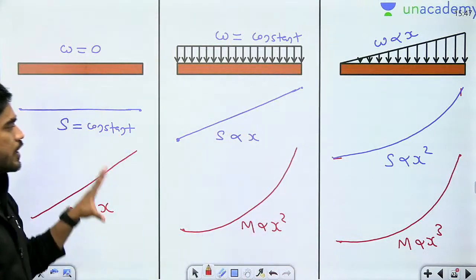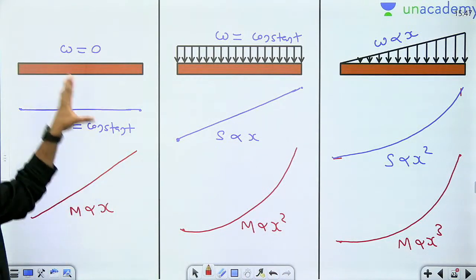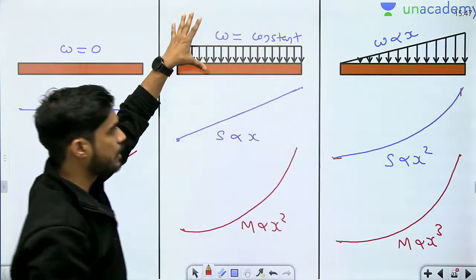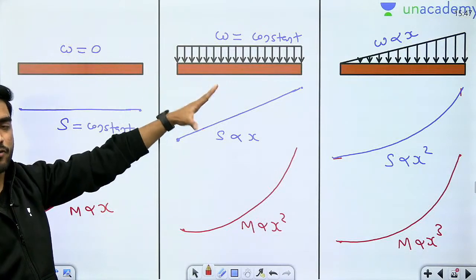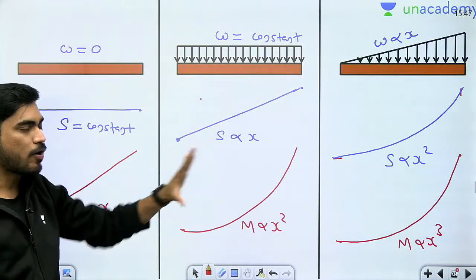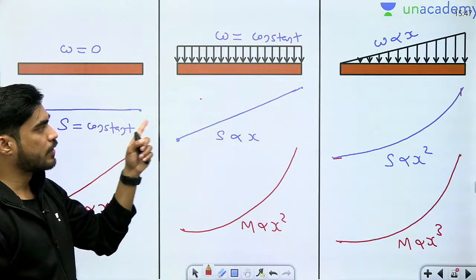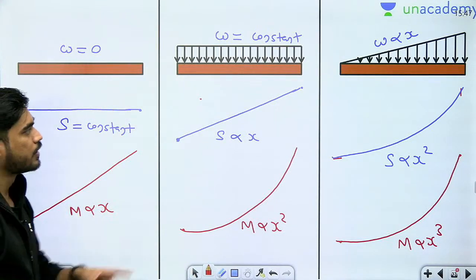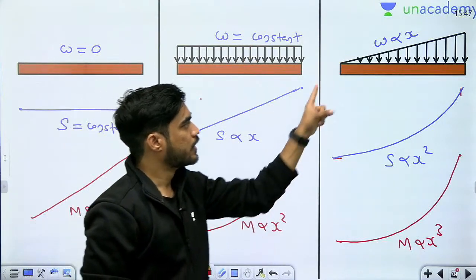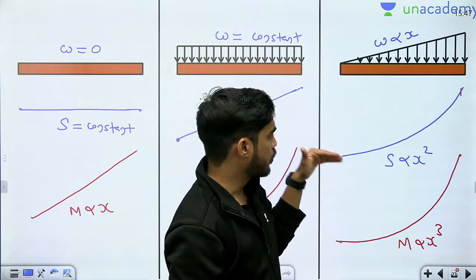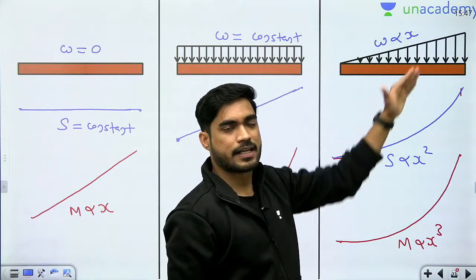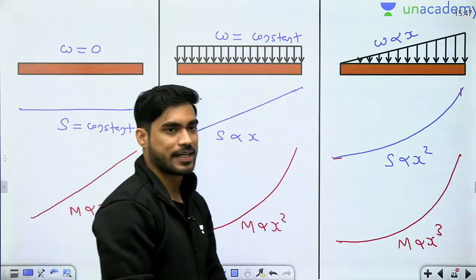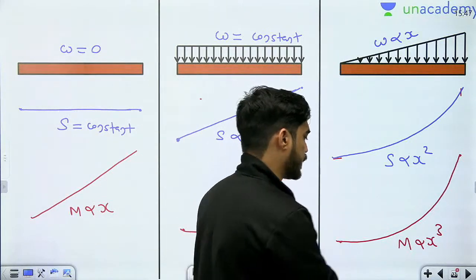So this is shear force and bending moment curves under different loading diagrams. What did I do? I integrated load, so I got shear force. I integrated shear force, so I got bending moment. Okay, so this you need to remember. If there is no load, how shear force and bending moment curve will look. If there is UDL, how they will look. If there is UVL, how they will look. And you also need to understand whether it is an increasing slope parabola or decreasing slope parabola. Okay, you should know increasing slope and decreasing slope parabola.